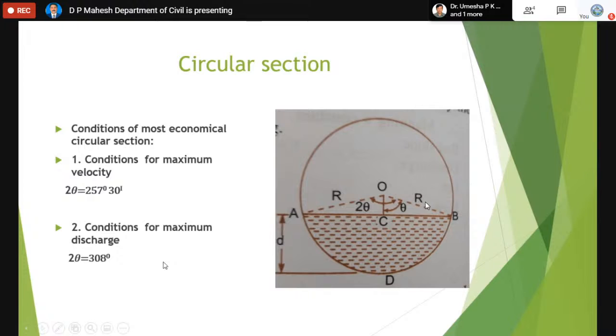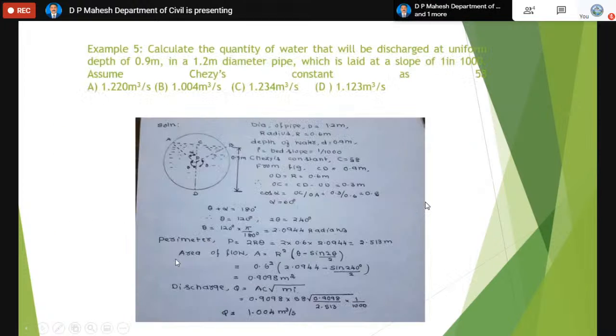maximum discharge. When the condition is maximum discharge, then 2 theta is 308 degrees. Sometimes we use this condition, sometimes we use that condition. They will clearly state these two conditions in the problem.